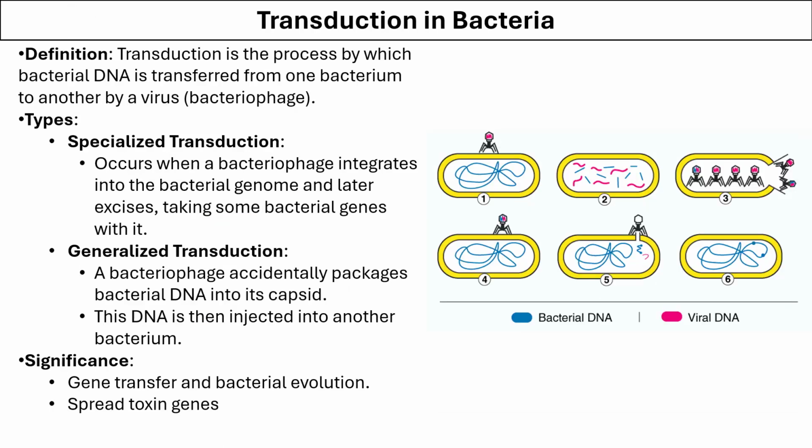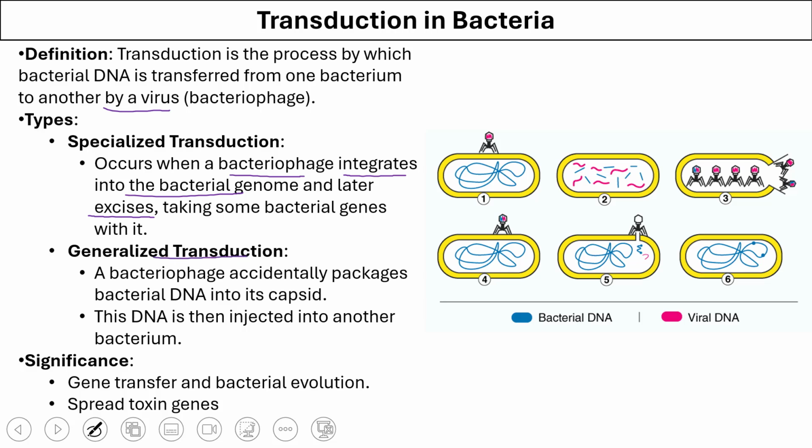The third method is the transduction method. In transduction, the genetic material is transferred from one bacterium to another through viruses. Transduction can be of two types: specialized transduction and generalized transduction. In specialized transduction, the bacteriophage integrates into the genome of a bacterium and then picks out a small piece of the bacterial genome and leaves the bacterial cell.